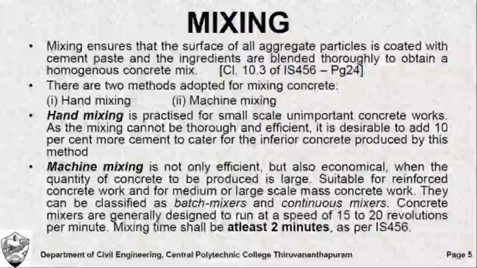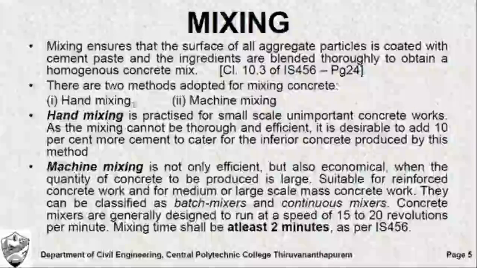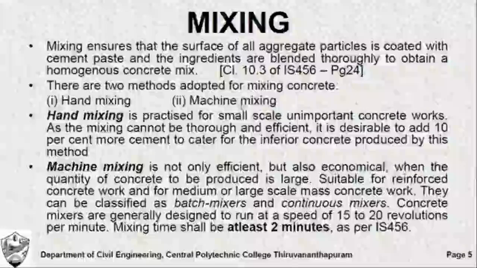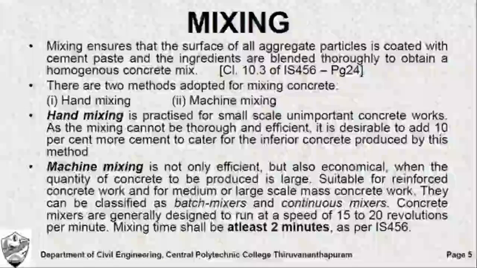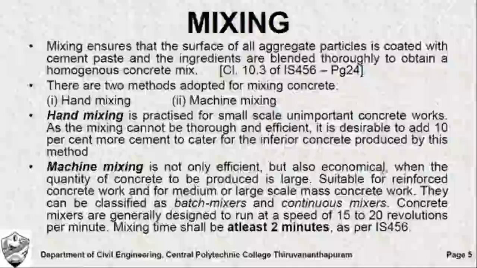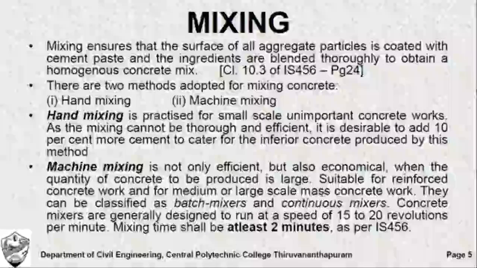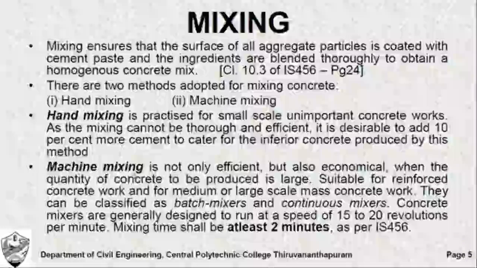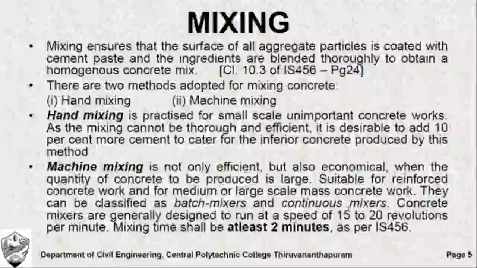Generally, there are two methods of mixing concrete: hand mixing and machine mixing. Hand mixing is preferred only for unimportant works. The Indian Standard Code recommends the use of machine mixing always. Machine mixing is a very efficient and economical method, especially in case of large concreting works. It is most ideal in case of reinforced concrete works and for medium and large scale mass concrete works. The machines used for mixing are known as mixers. They can be classified into two: batch mixers and continuous mixers.